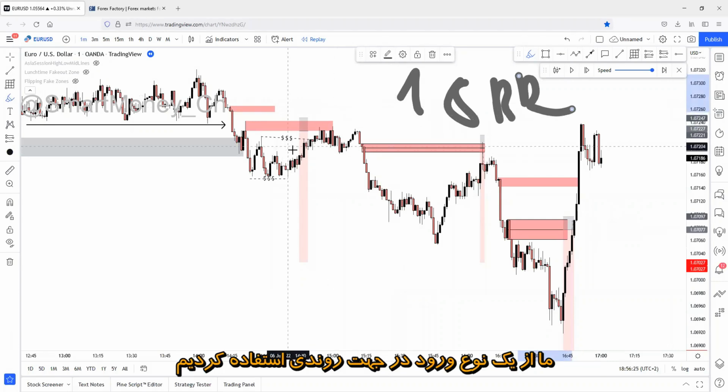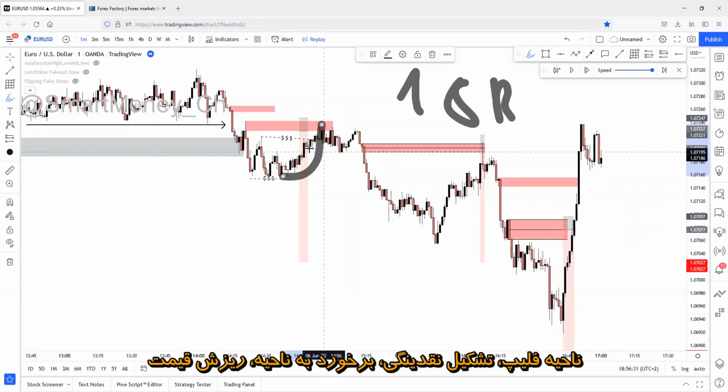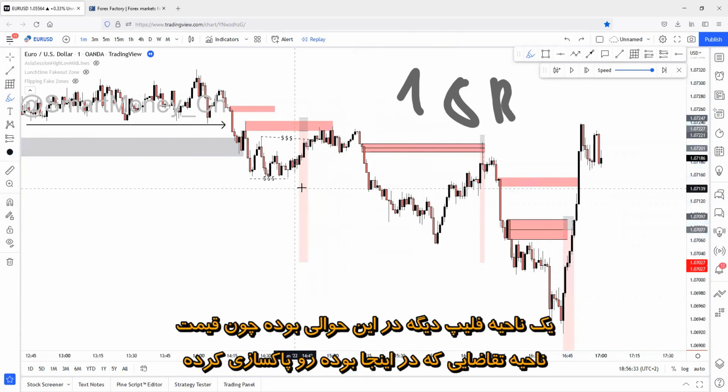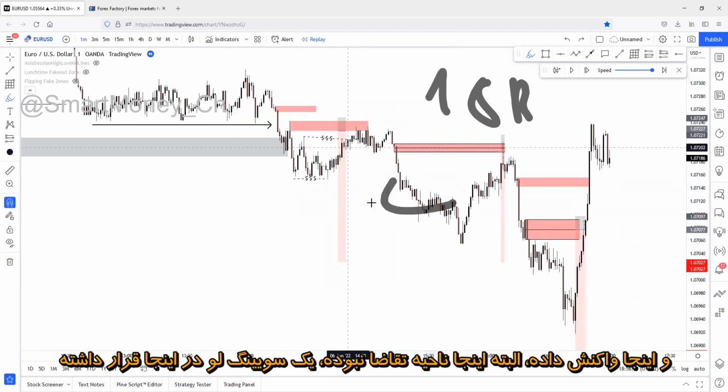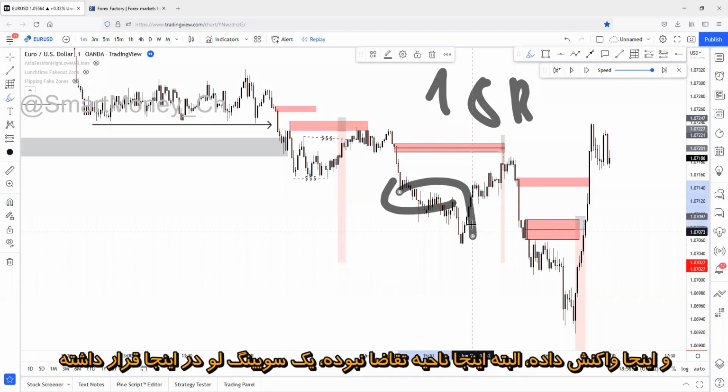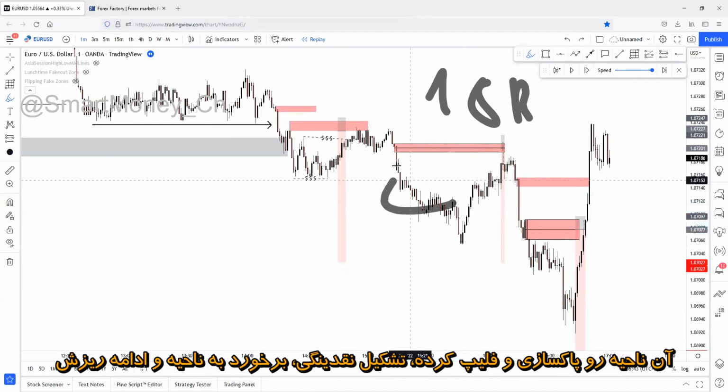We use the same entry model, same pro-trend entry model. Flip zone, liquidity creation, tap, go to the downside. Another flip zone somewhere around here because price swept the demand zone, because there was a reaction. That was another demand zone. That was a low point actually. Sweep of that zone, flip of that zone, liquidity creation, tap, cancellation.